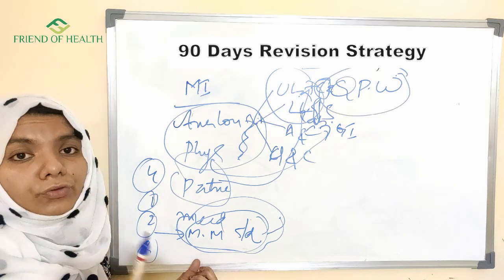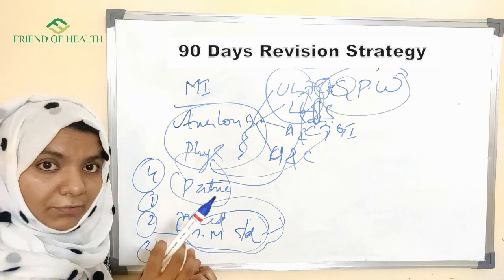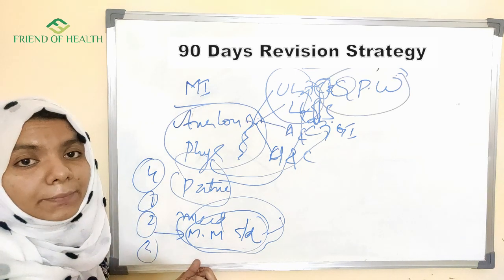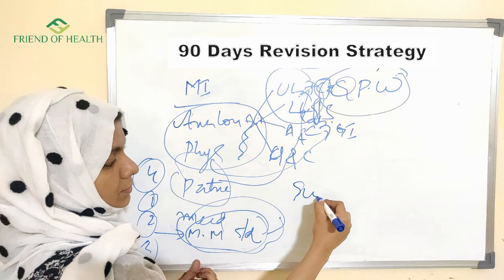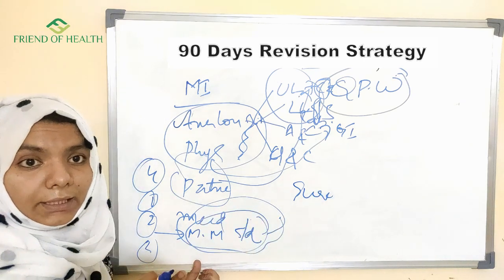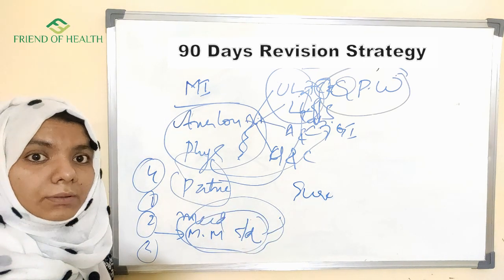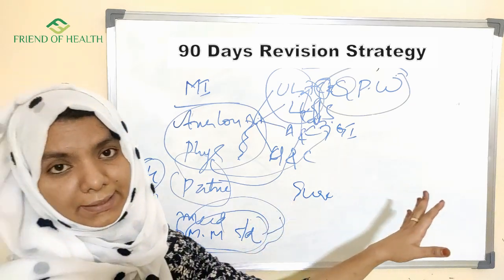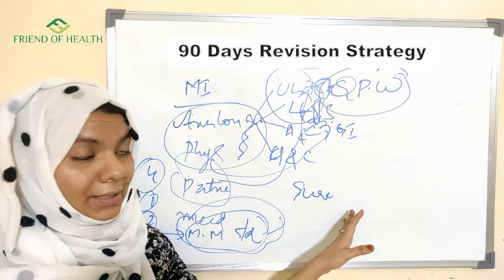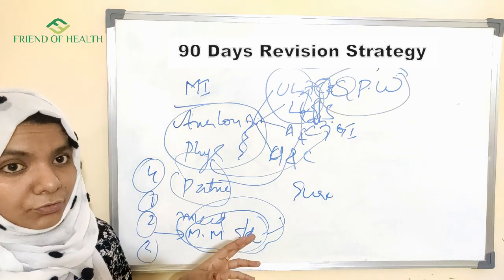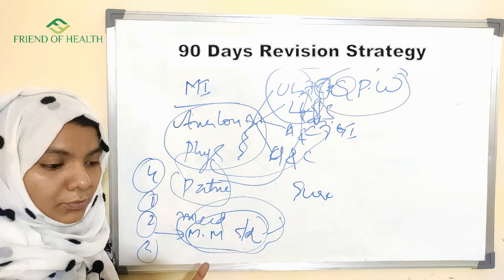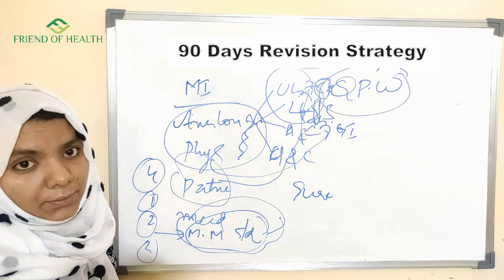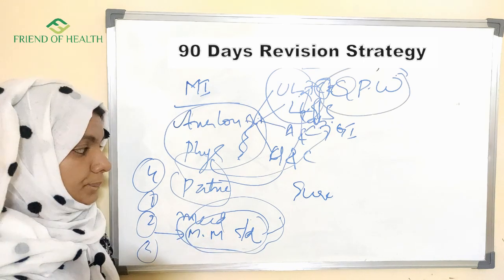Then the best book to read for non-homeopathic subjects: you have n number of books, but still the best book for non-homeopathic subjects is Sure Success Magic. It has all the high yield points. If you read that book, it is more than enough for any of your competitive examinations. So Sure Success Magic by Ram Gopal is one of the best books. You can read other books also, there are many, but especially for non-homeopathic subjects, this book is very good.